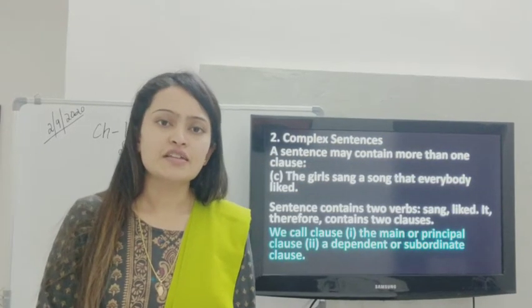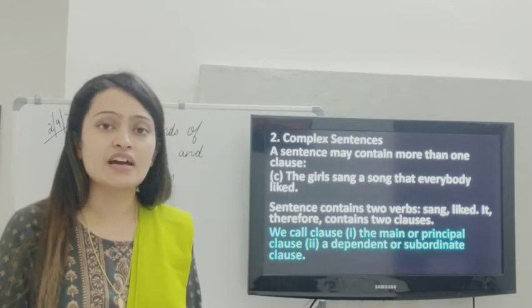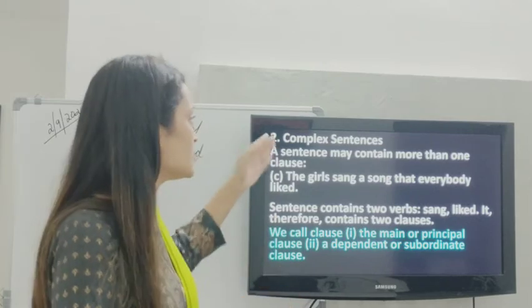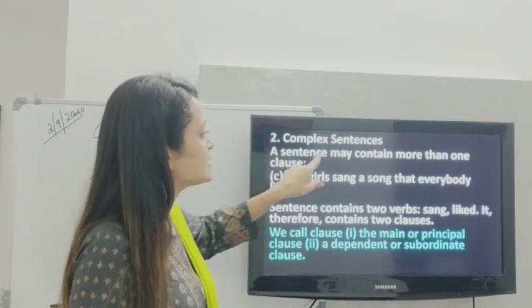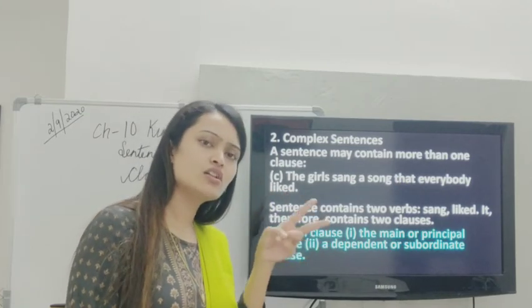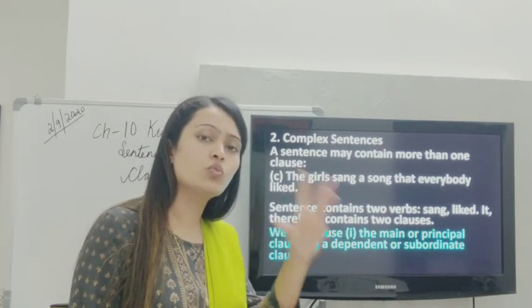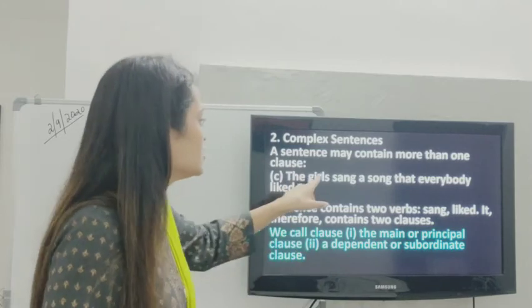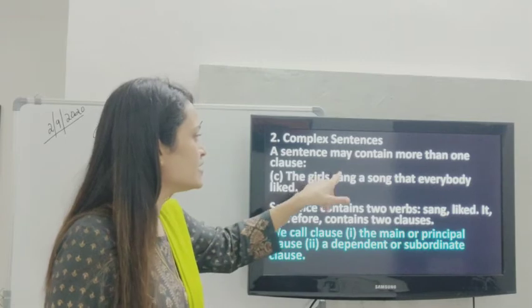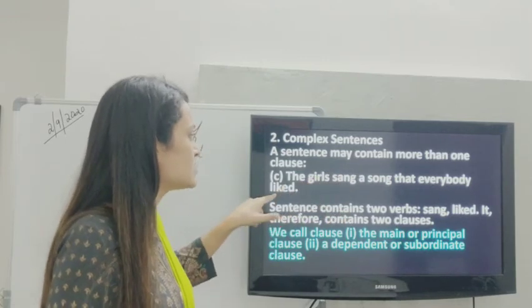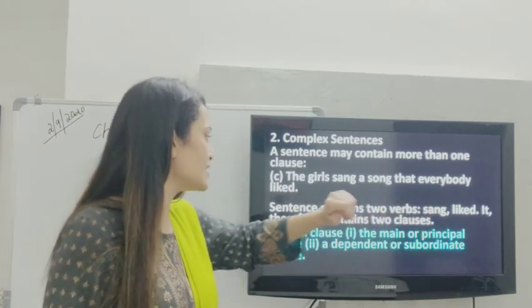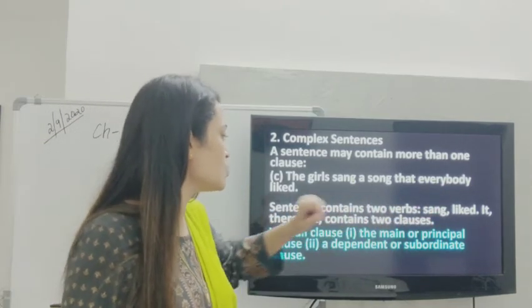The second type of sentence that we have is a complex sentence. We have studied the first type, the simple sentence. Now what is a complex sentence? A sentence may contain more than one clause, which means there is more than one verb. The girls sang a song that everybody liked. How many verbs are there? Sang is a verb, liked is a verb. So there are two verbs, and it therefore contains two clauses.